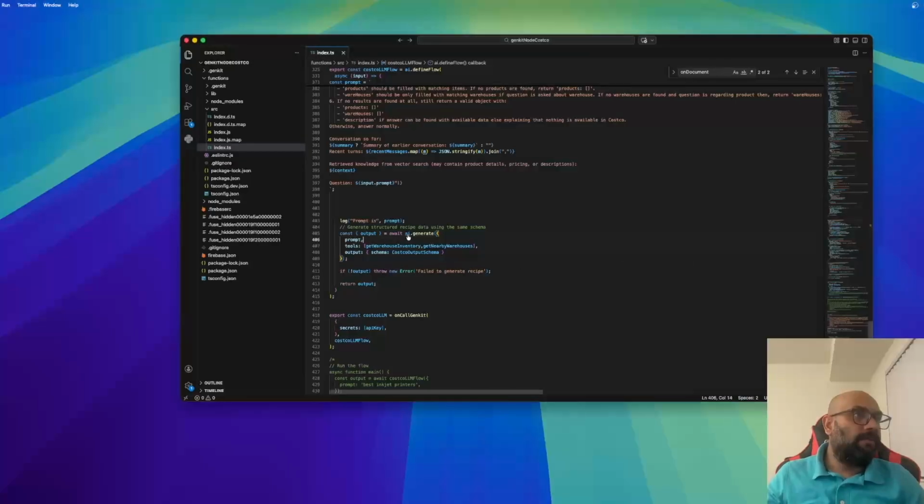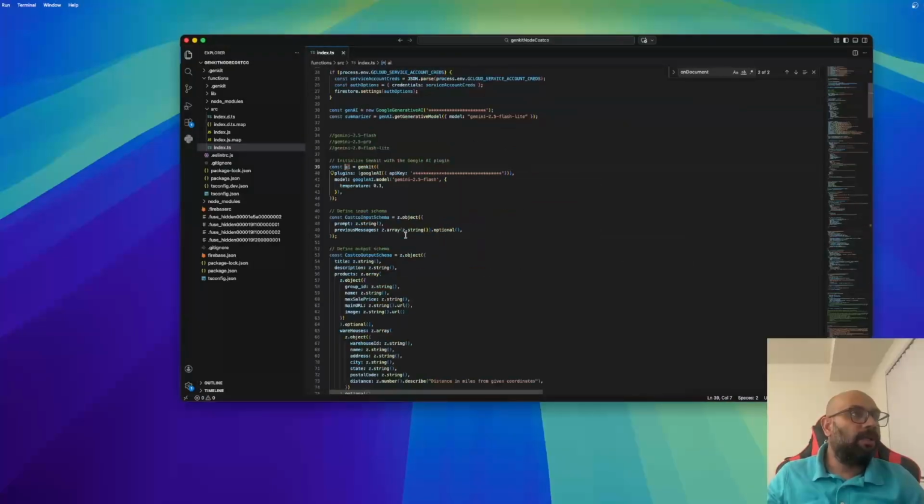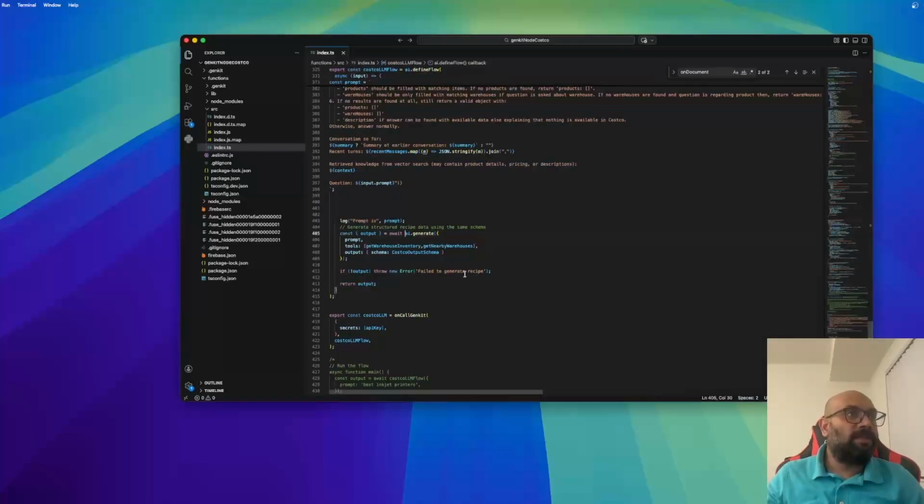So if you see this AI object, basically we created this AI as a GenKit, and we need to pass the API key here and the model we want to use. And if you are using GenKit, it does not mean that GenKit is from Google, so you have to use Google models only. No, we can use any model. We can use ChatGPT, we can use DeepSeek, we can use Claude, and this string is available. We can get it from the documentation and use the model which we want to use. We don't have to use Gemini specifically.